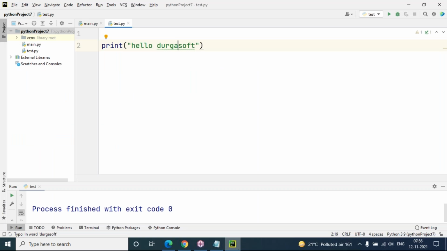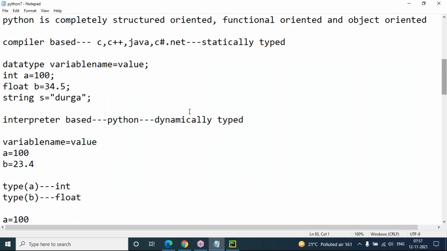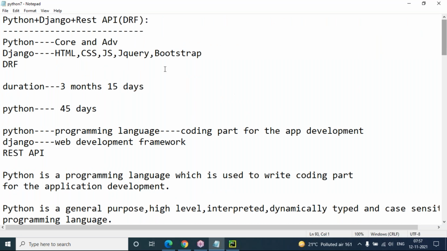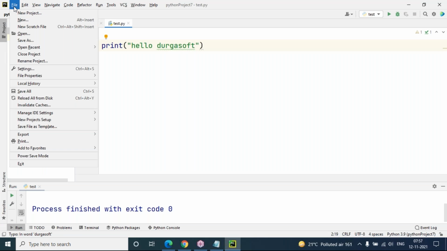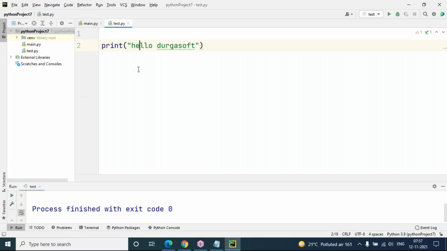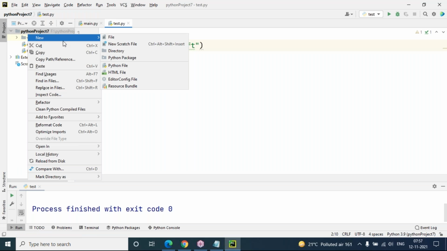even for Python scripts as well as Django REST framework classes, Django web development, and even HTML, CSS, and JavaScript, which I'm going to cover in the PyCharm editor only, because the facility is there to create all types of files here. Now you can see, let's go here, we can select an HTML file, even a JavaScript file, every file you can select, but it's not showing more options because it is not a professional editor. It is a community editor.